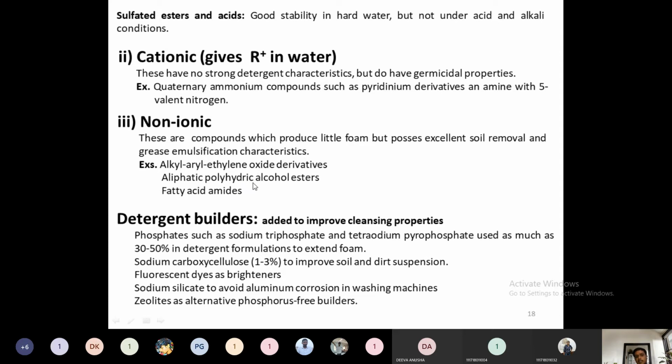Then aliphatic polyhydric alcohols are one example of non-ionic surfactants. Then fatty acid amides are also non-ionic surfactants. All these are the classifications of detergents.